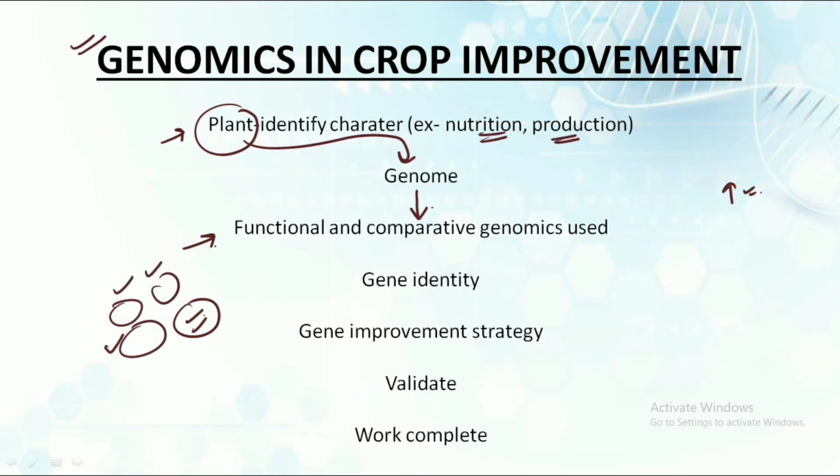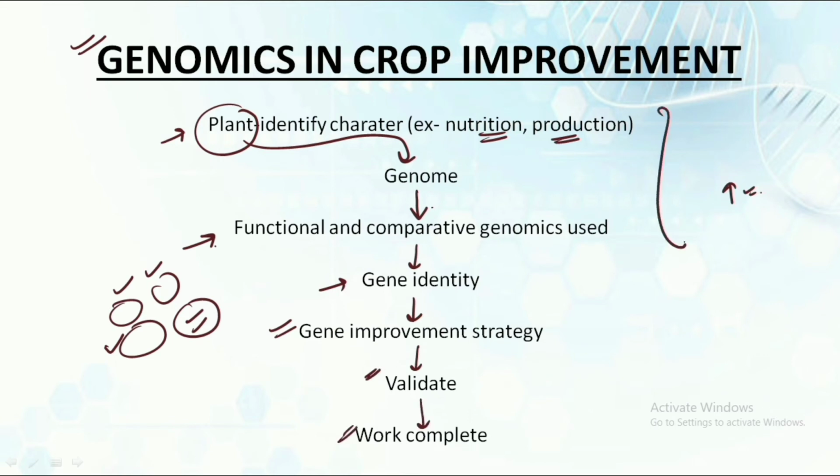We could select the best possible plant, and after that we would be identifying the gene that we want to actually target. After that we would be coming up with the gene improvement strategies. That particular strategy would be validated, and finally the work would be complete.